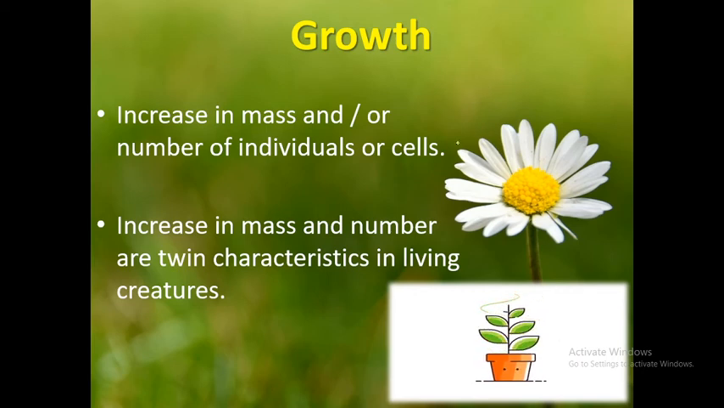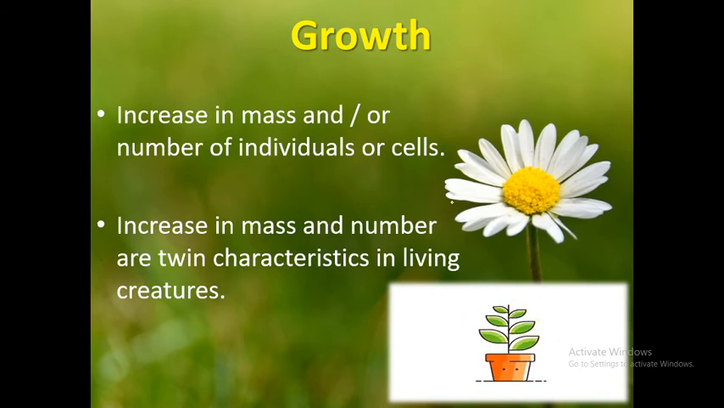So remember the definition of growth. Please note it down. Definitions are very important, and a specific definition must be there: increase in the mass and or the number of an individual or cells is nothing but growth. Next, increase in mass and number are the twin characteristics of living creatures. As the size increases, the mass also increases. As the number increases, the mass also increases. These are the twin characteristics, meaning they go simultaneously, hand in hand.